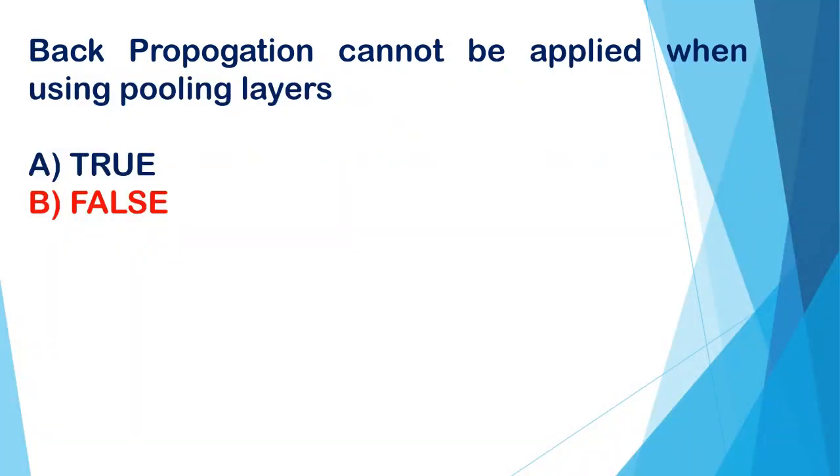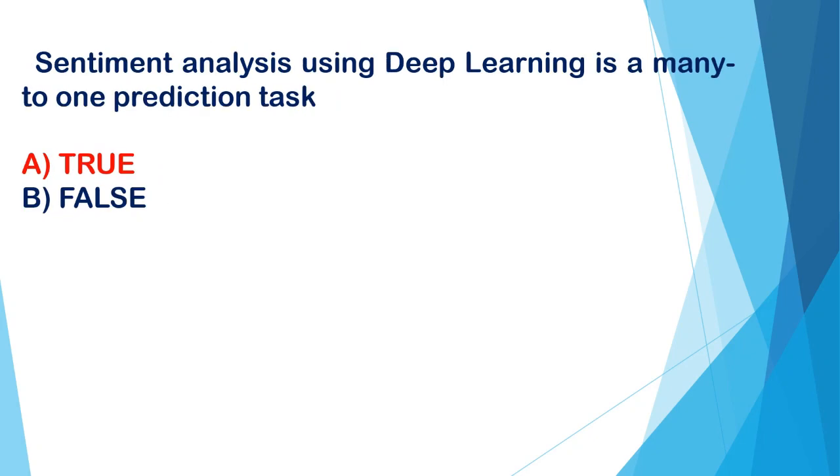Backpropagation cannot be applied when using pooling layers. A. True. B. False. And the correct option is B, false. Sentiment analysis using deep learning is a many to one prediction task. A. True. B. False. And the correct option is A, true.